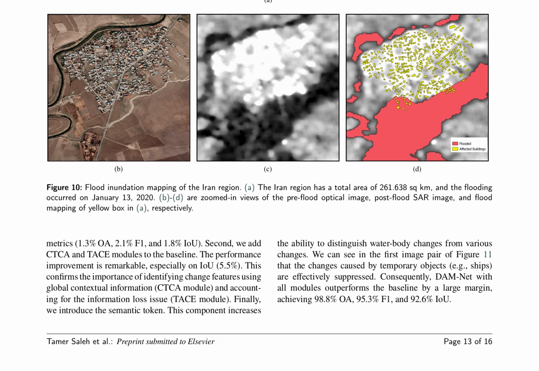As shown in Figure 11, changes caused by temporary objects, such as ships, are effectively suppressed. Consequently, DAM-Net with all modules outperforms the baseline by a large margin, achieving an overall accuracy of 98.8%, F1 score of 95.3%, and intersection over union of 92.6%.